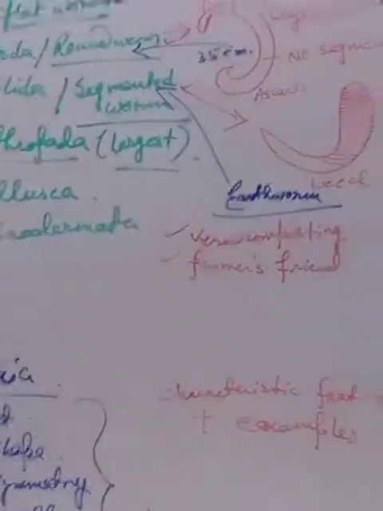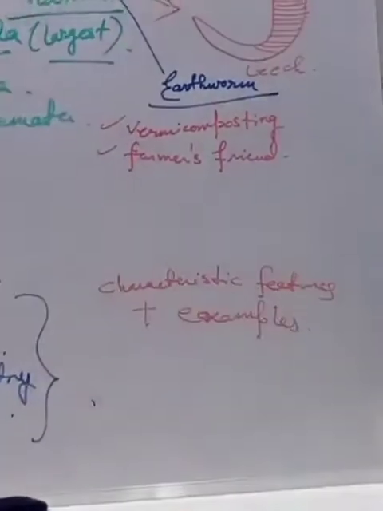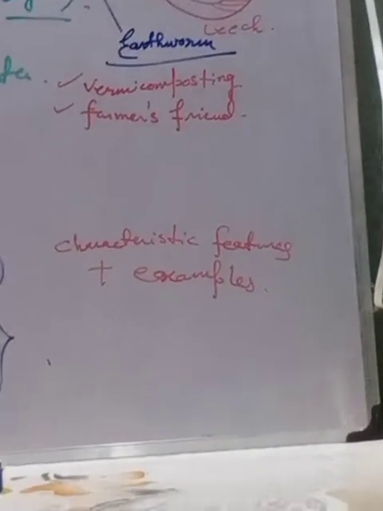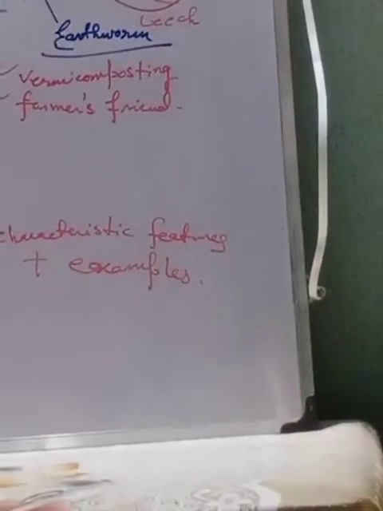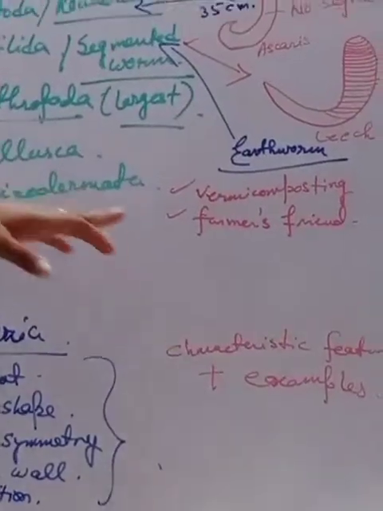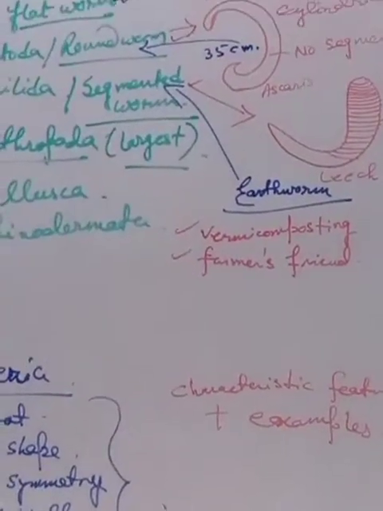Because earthworms mainly make burrows within the soil, and while they make burrows, they loosen the soil. As a result, the soil can get more air and water, due to which the fertility of the soil increases. The roots can grow easily. On the other hand, the earthworm feeds on the dead organic matter.